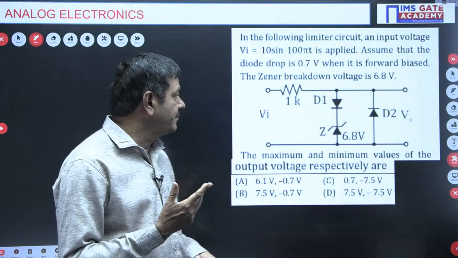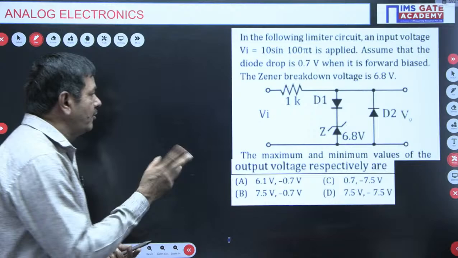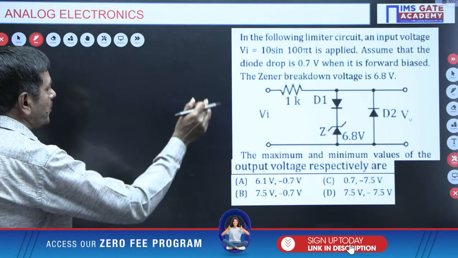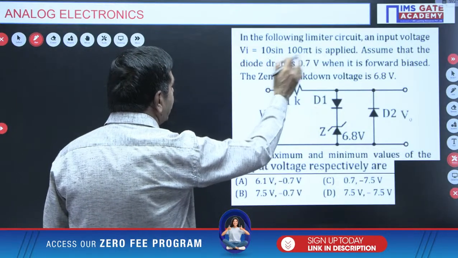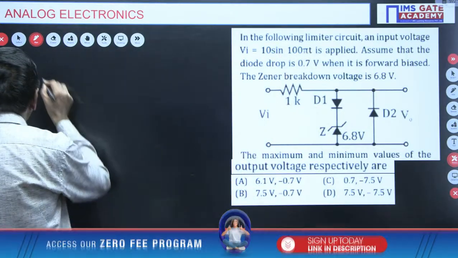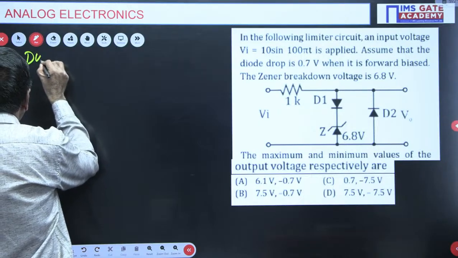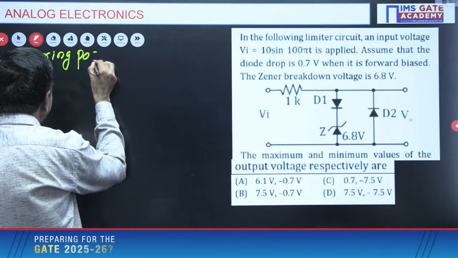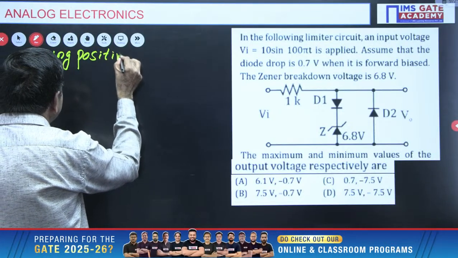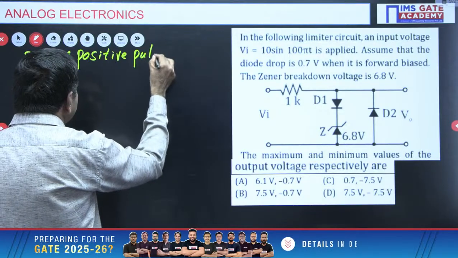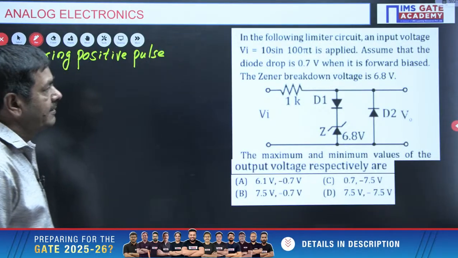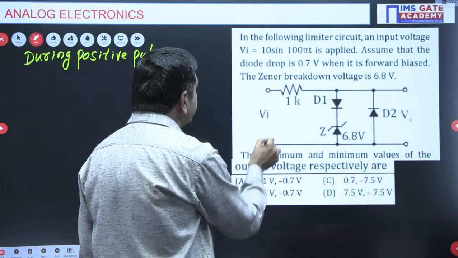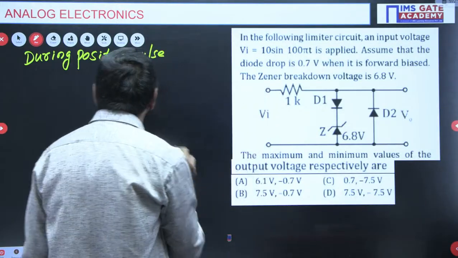We can see how the output is available, how the conduction of the diode is done. Here, the input voltage Vi is 10 sin 100 pi t. I am giving initially a positive pulse. During the positive pulse, I am giving 10 volts maximum here.